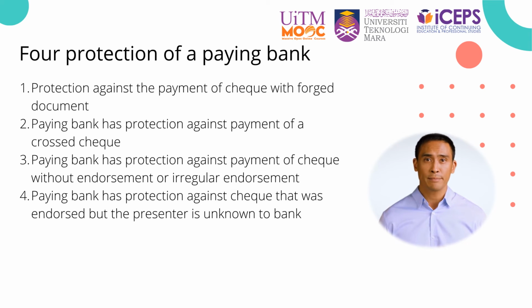Next, the paying bank has protection against payment of a crossed check. This is whereby the paying bank cannot be sued if the bank pays a crossed check to a payee that actually had defective title or no title to the check, if it is proven that the bank pays the crossed check in good faith, without negligence, and according to the crossing. It provides that a drawee bank paying a crossed check is entitled to the same rights, and to be placed in the same position as if payment had been made to the true owner, if the drawee bank pays to a bank if it is crossed generally, or to the bank to whom it is crossed if it is crossed specially, in good faith and without negligence.